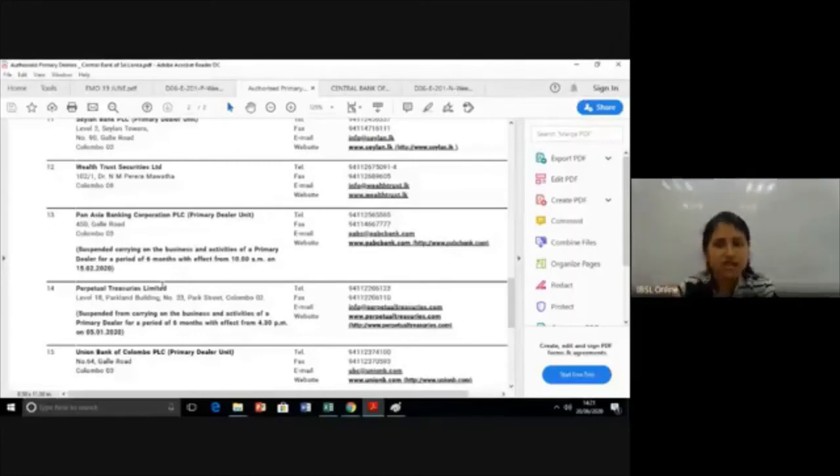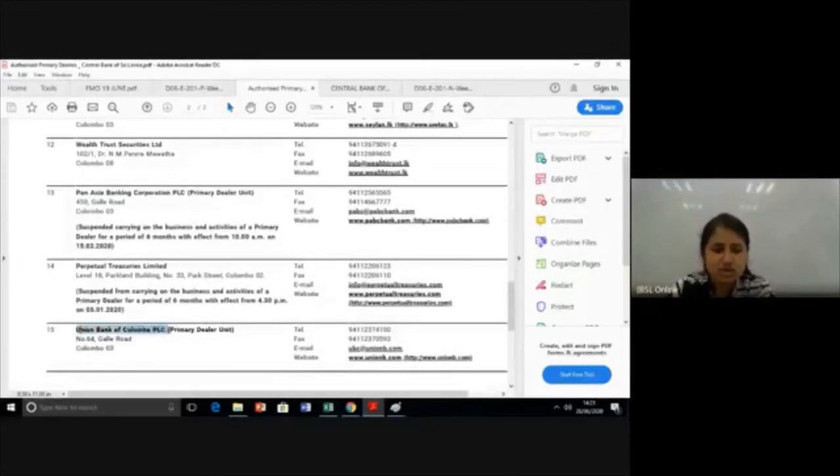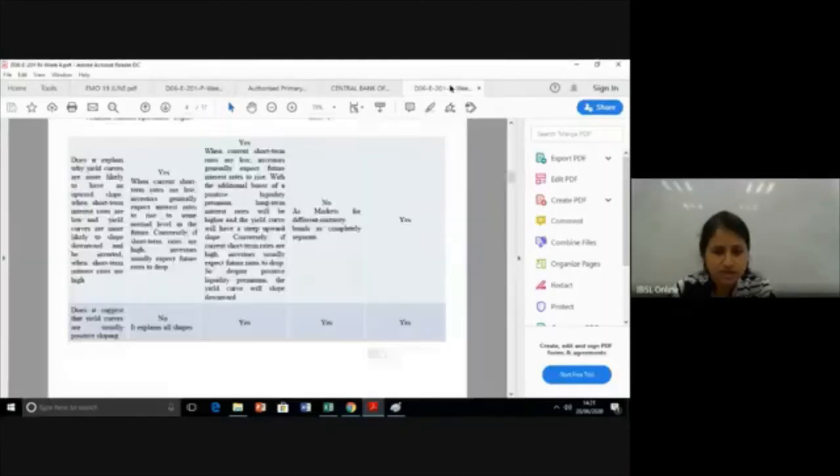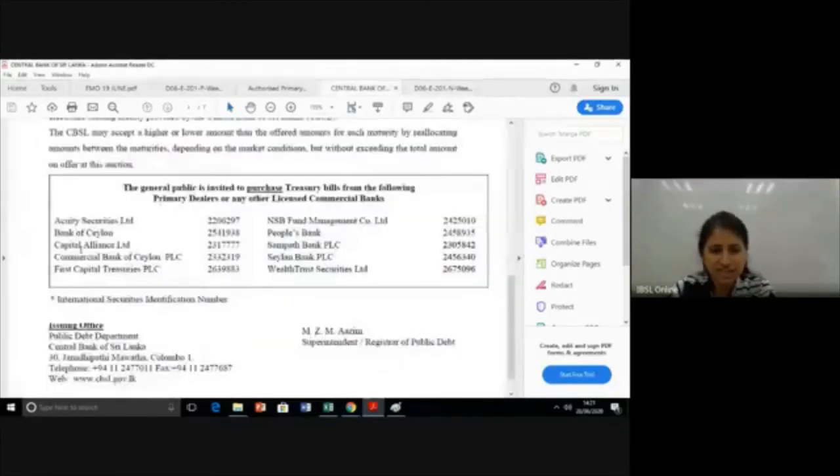And another one, if you can recall the current events around in April, you can recall Union Bank submitted to stop their primary dealer unit. The bank itself made the decision for that. So even though they're listed here, they don't have a primary dealer unit anymore. So it's effectively only 10. So you can see in this notice earlier, they would have listed the primary dealers. So you have only 10 primary dealers mentioned out of the 15 in the website. Why? 4 are suspended. 1 does not operate with a primary dealer unit anymore. Okay.